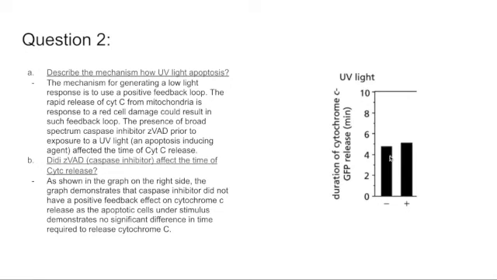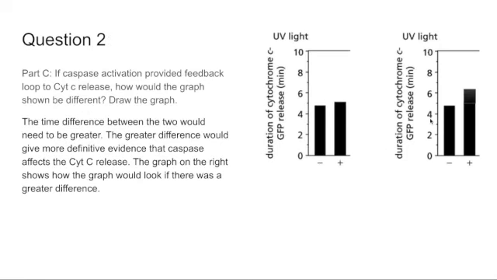So between these two there is a difference, but it's not significant enough to determine that ZVAD does affect it. And then part 3, or C, I guess: if caspase activation provided a feedback loop to cytochrome C release, how would the graph shown be different? This is the graph that was on the previous slide. We talked about how there is a difference, but it's minimal. How would it be different?